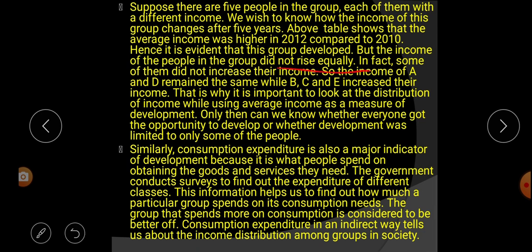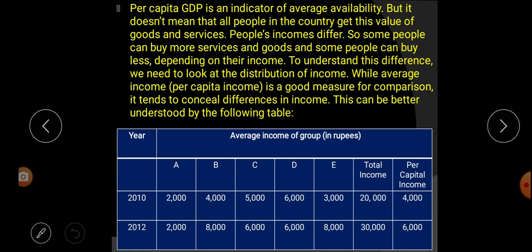When we talk about the income of every group, it did not rise equally. Look at this table. Here it is 2000, but in group B it increased to 4000. Here it increased by 1000. Here there is no rise, and it is 5000. So in this way the income did not increase equally.